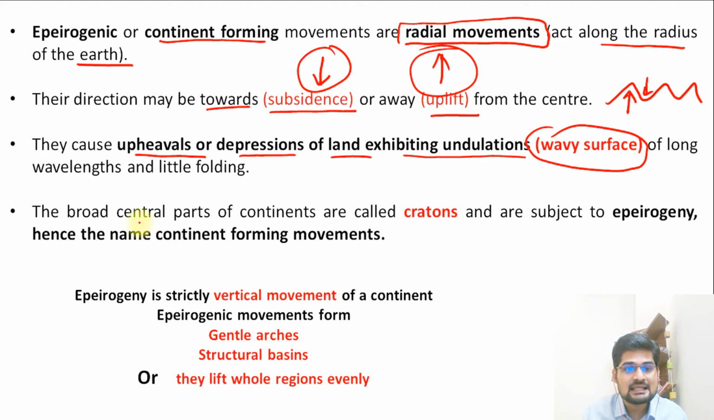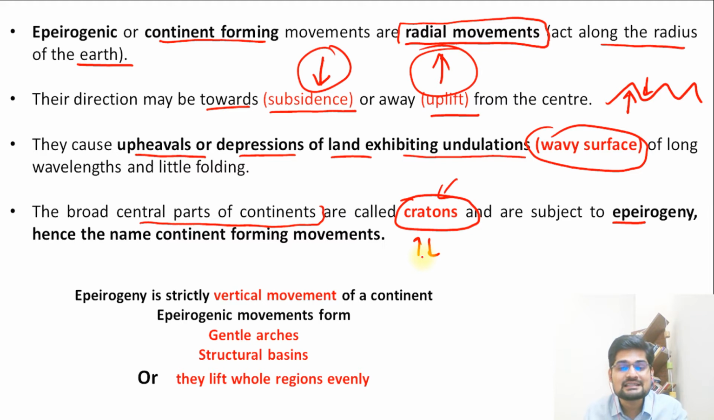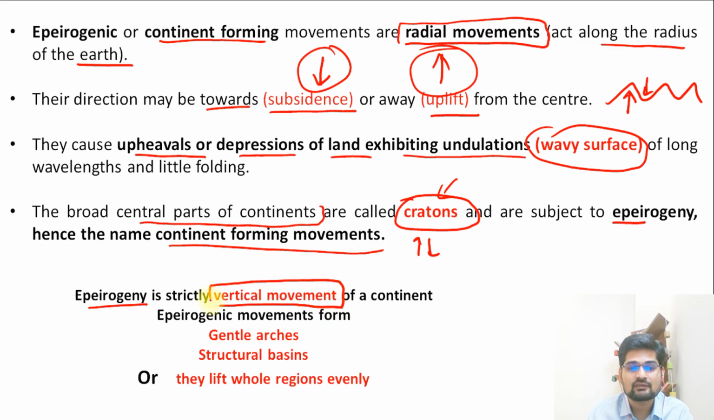So broad central parts of the continents are called cratons. These cratons have gradually formed after the cooling of the earth's primordial matter gradually into solid surfaces. So these cratons were the building blocks of the continents and they are subject to this epeirogeny, this vertical and important subsidence movement and upliftment movement. So hence their name is continent forming movements. So what is the important point to remember here? Epeirogeny is strictly vertical movement that we need to remember.